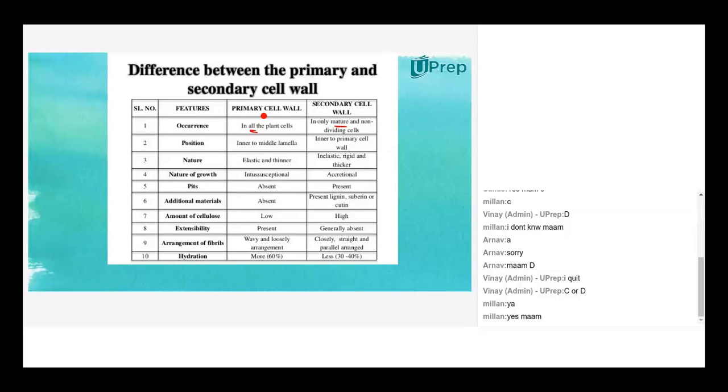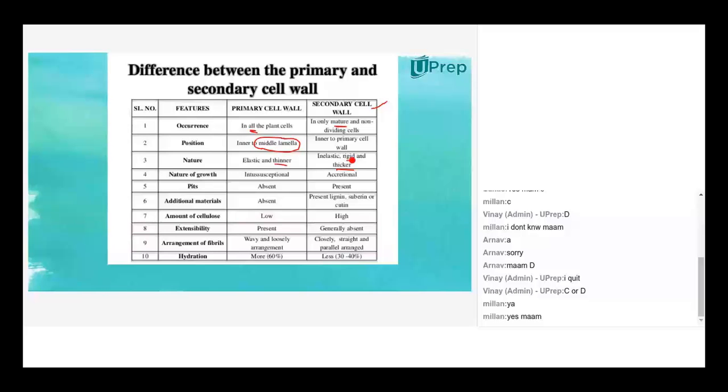When you take the position where you find primary cell wall, it is inner to middle lamella, isn't it? Inside middle lamella, you will have the primary cell wall. And when you take secondary cell wall, it is between primary cell wall and the plasma membrane. I have given the flow chart, isn't it? So between the primary cell wall and the plasma membrane, you will have the secondary cell wall. Then nature: thinner one is primary cell wall, whereas secondary cell wall is very thick and rigid.